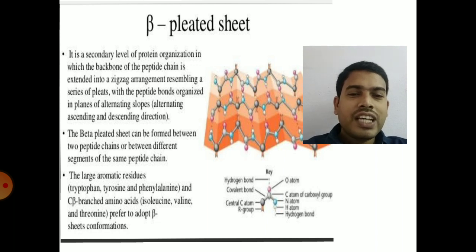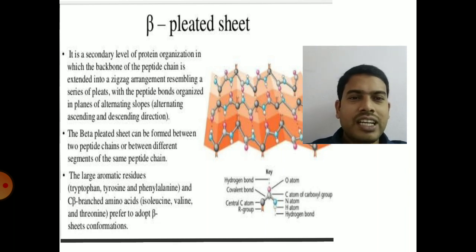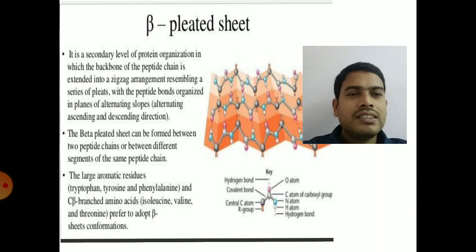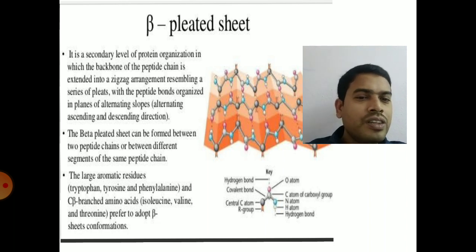The amino acids which are absent in alpha helix are present in beta pleated sheet. Proline, since it is a bent structure, is required for the beta pleated sheet, which will be in the form of large sheets with bends, to form these bends or kinks. So proline is present. And also aromatic amino acids with bulky groups like tryptophan, tyrosine, phenylalanine are present, and also branched chain amino acids are present in the beta pleated sheet.